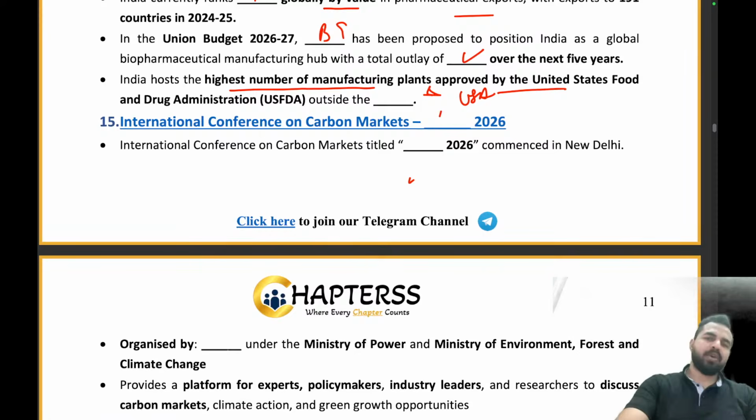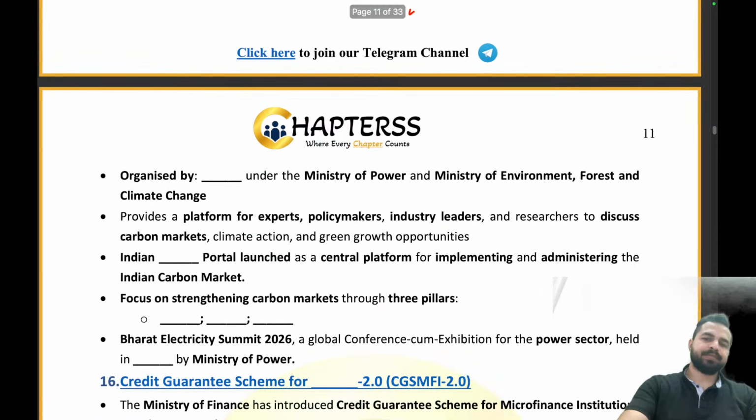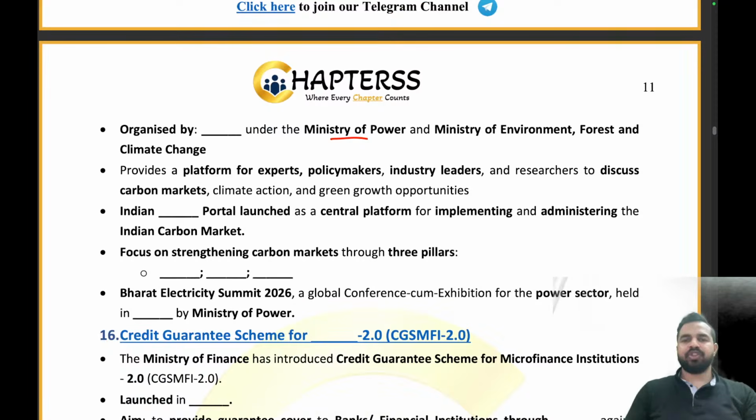It was being organized by the Bureau of Energy Efficiency under the Ministry of Power, and the Ministry of Environment, Forest and Climate Change. So what is the name of that portal which has been launched? India Carbon Market Portal. Now it focuses on strengthening carbon markets across the 3 pillars.